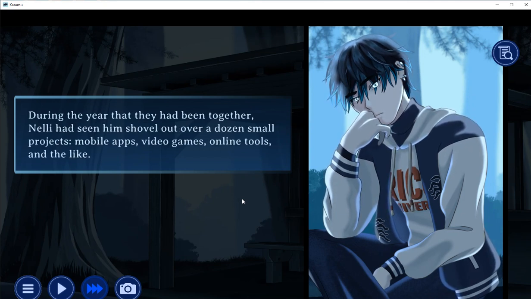Wow, so he's like a developer coder? He pumps out all these things like apps, games.